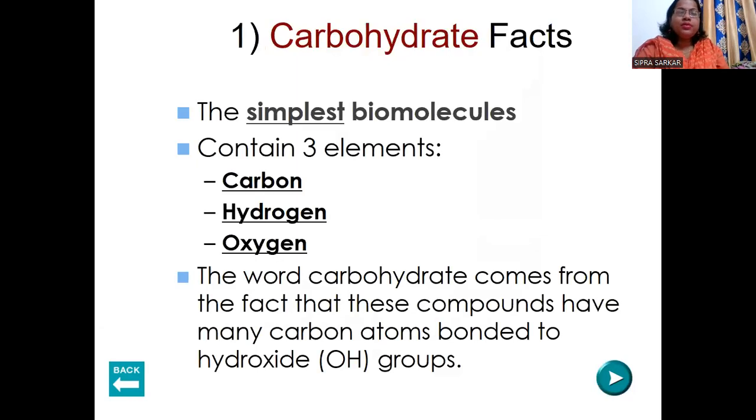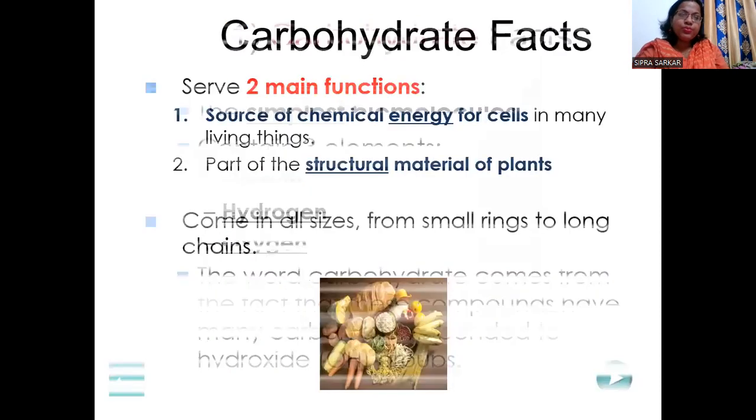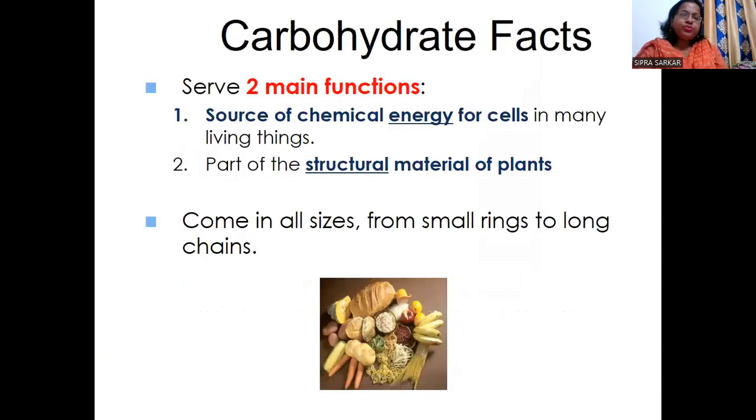So the first biomolecule is carbohydrate, which contains carbon, hydrogen, oxygen. All the biomolecules are specially composed of carbon, hydrogen, oxygen, because throughout the world, carbon, hydrogen, oxygen and nitrogen are the elements forming all the structures. The word carbohydrate comes from the fact that this compound has many carbon atoms bonded to hydroxyl groups, that means OH groups. So what are the two main functions of carbohydrate?